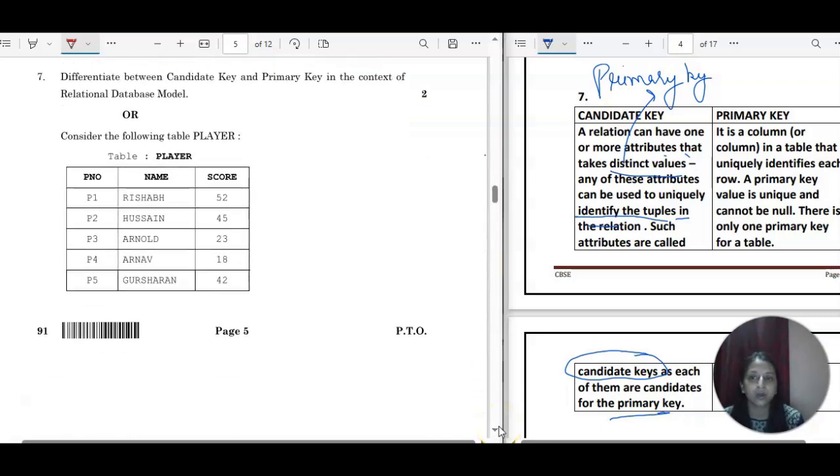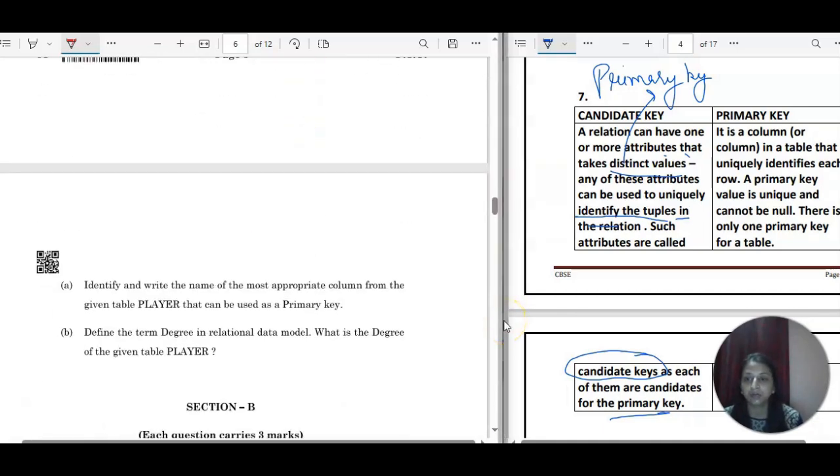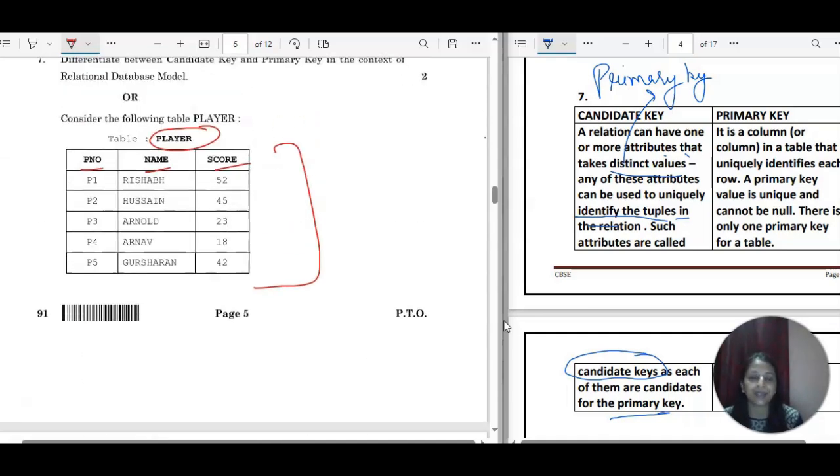Next we have a table here, player, with player number, player name and score. So these three fields are there. Next we have two parts. Identify and write the name of the most appropriate column from the given table player that can be used as a primary key. So let us check primary key again.